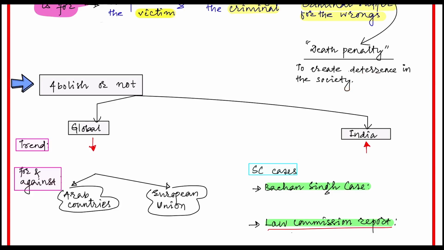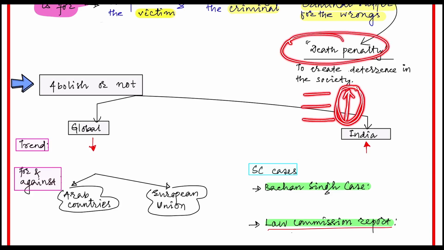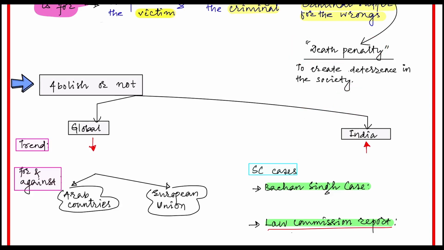So the death penalty is there to create deterrence, but in the past, and also in recent times, we have seen that murder, theft and terrorism are still increasing. Their number is increasing even with the provision of the death penalty. Then we can say that the death penalty no longer acts as a deterrence. So when it is not fulfilling its objective of deterrence, the debate comes whether we should abolish the death penalty or continue with it.